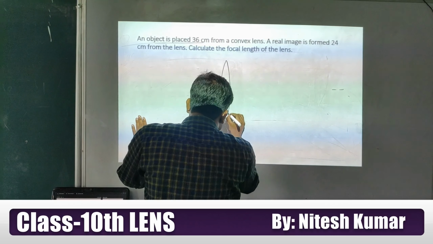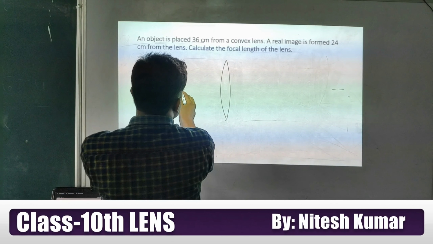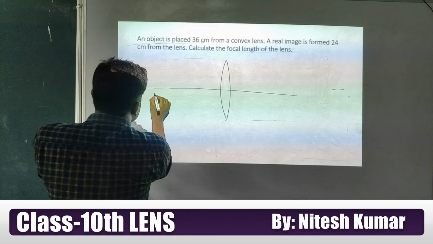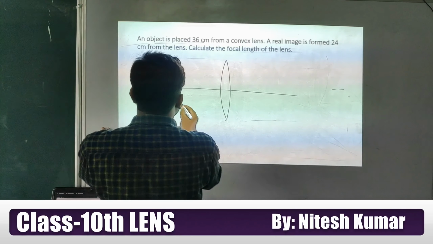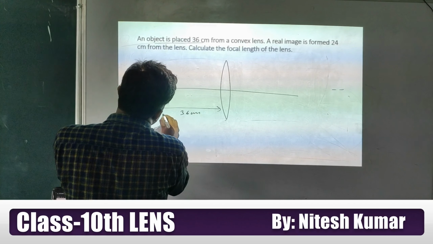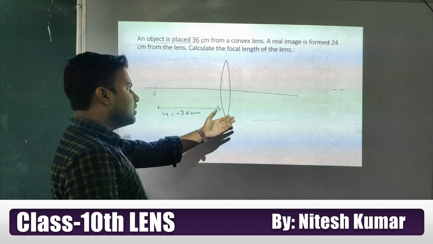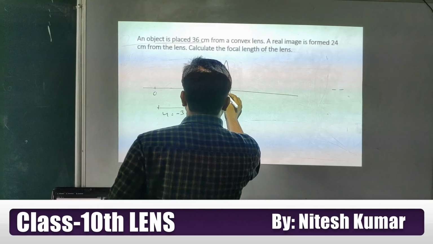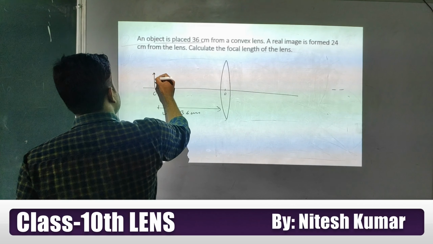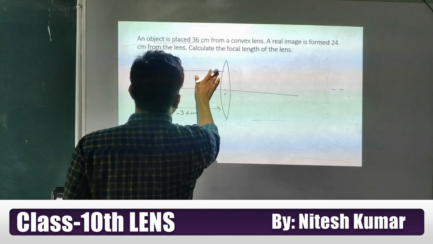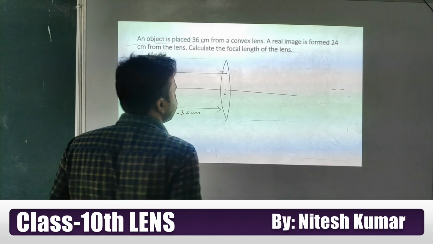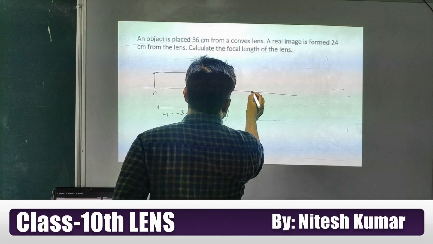Look at this. This one is the lens. This is the object position, and this object position is given as 36 centimeter, u, and it is negative because it is in the leftward direction of the lens. This is the object, a ray coming parallel to the principal axis. I am not very good with drawing, student, so adjust.